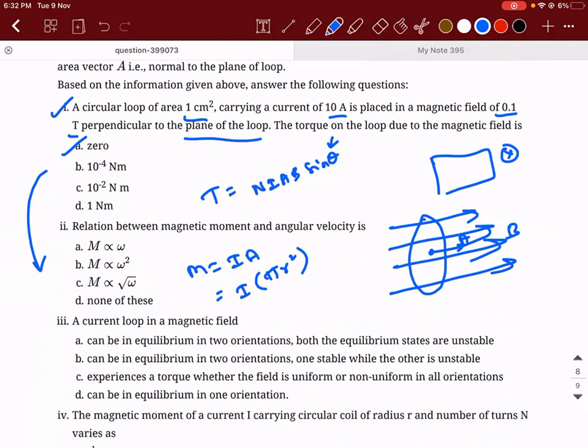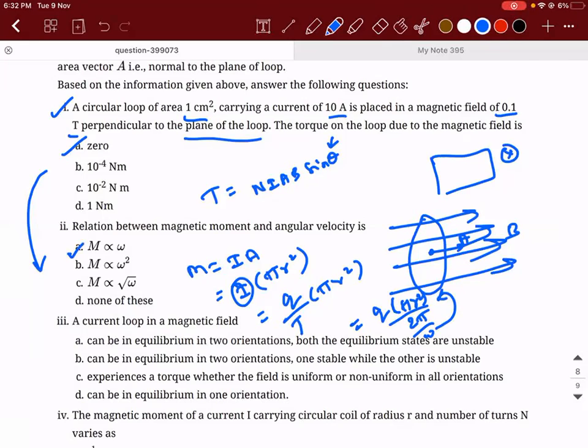How can I write current? Current is equal to Q divided by the time period, into pi r square. But how is the time period defined? It is 2 pi by omega. So M is Q into pi r square divided by 2 pi by omega. Omega comes up. So M is directly proportional to omega. That is the answer.